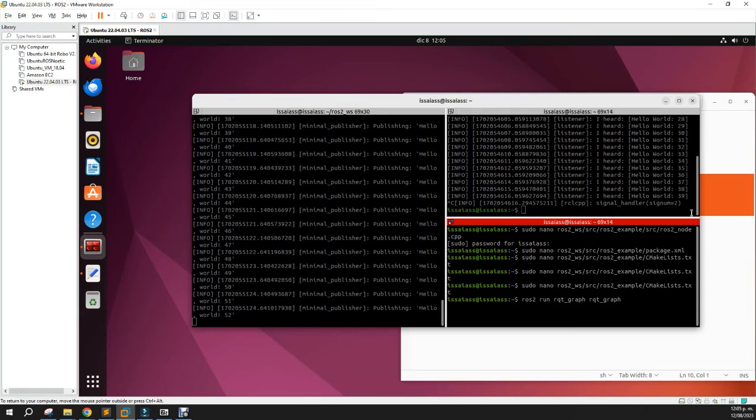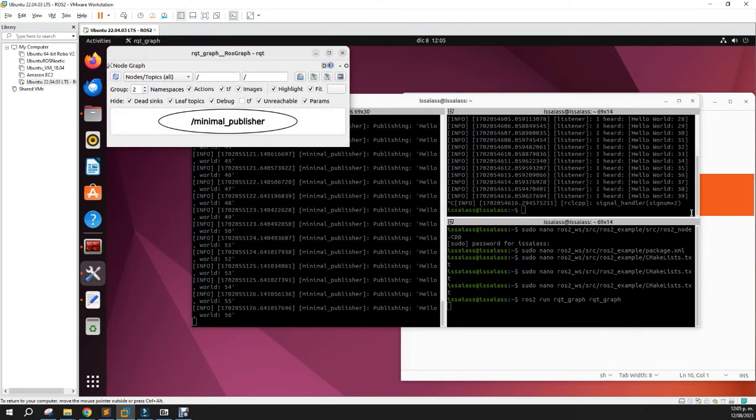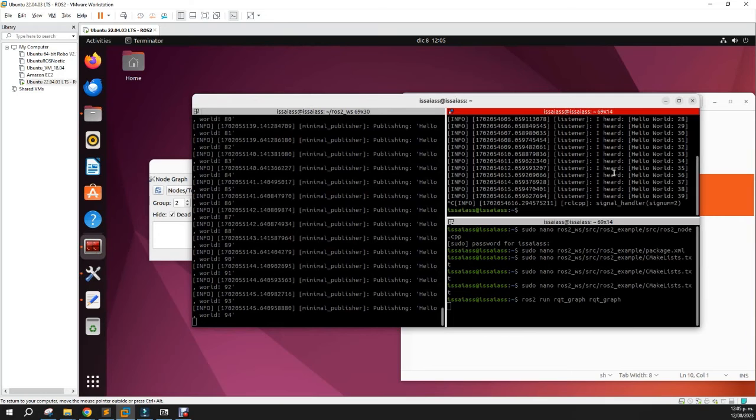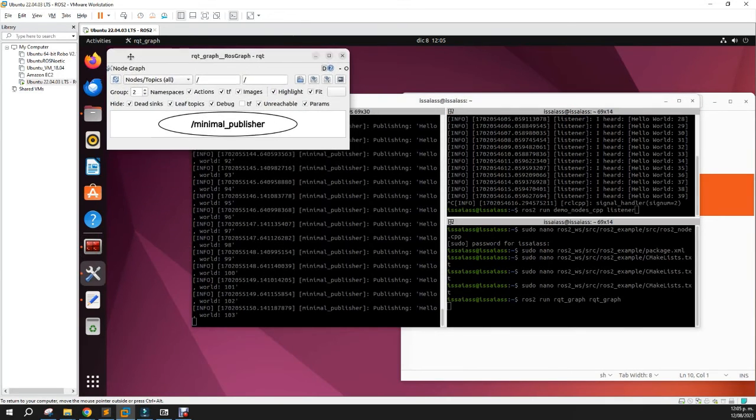It is a pretty commonly used tool for viewing the nodes, topics, and other processes. So if we want to check, for example, how the publisher is interacting with the subscriber, let's see the previous example of the C++ listener.